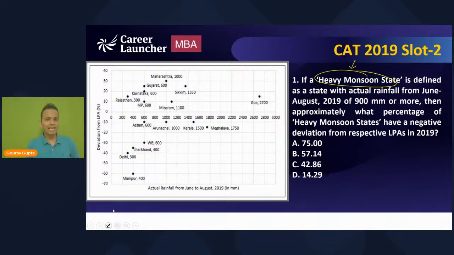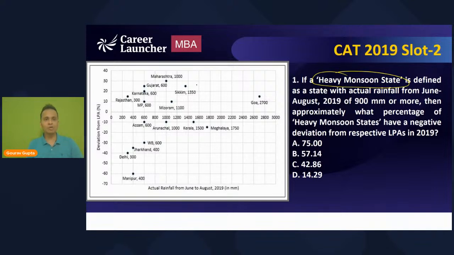So Adit, can you help me with one thing? Can you write the initials of all the states which are categorized as heavy monsoon states according to this question? Heavy monsoon states are those states in which the rainfall is 900 mm or more.